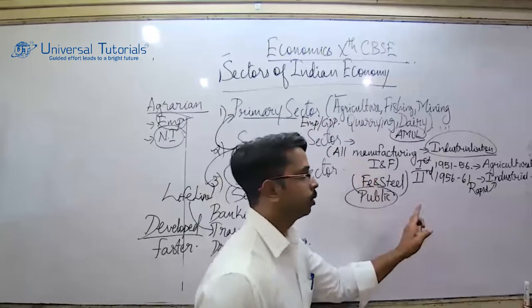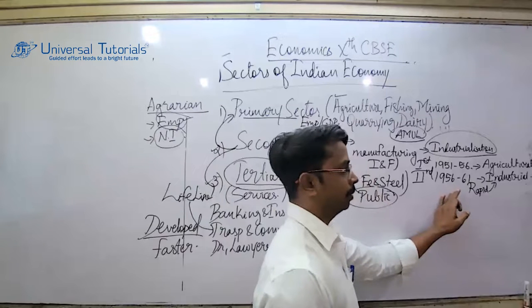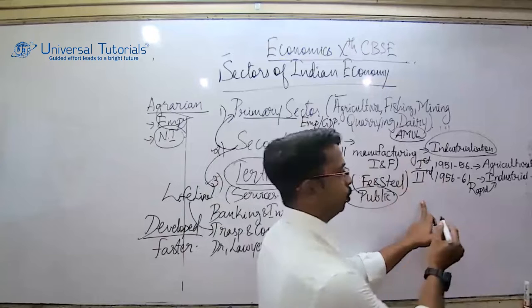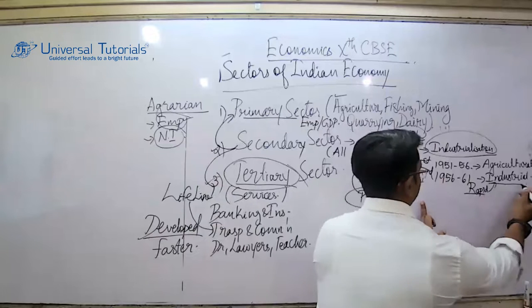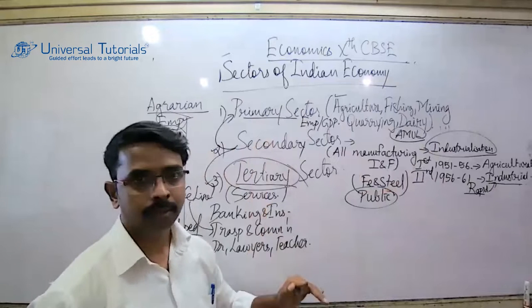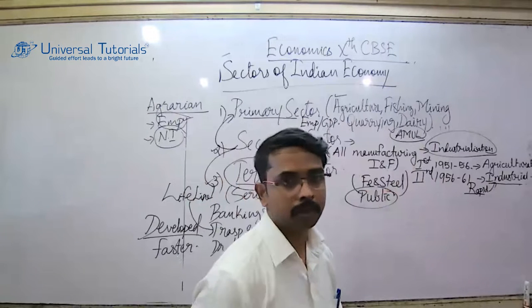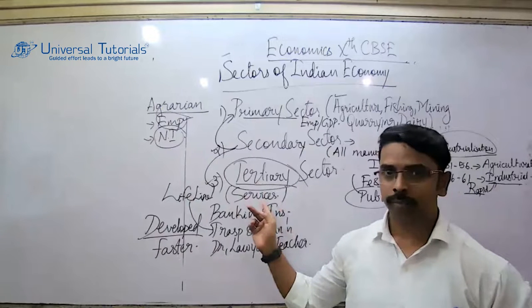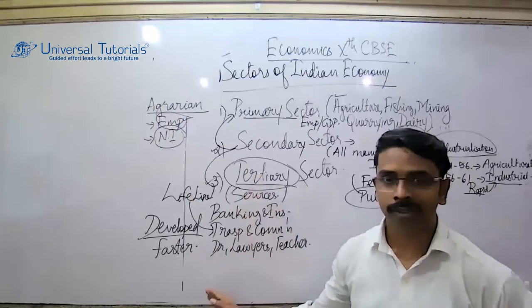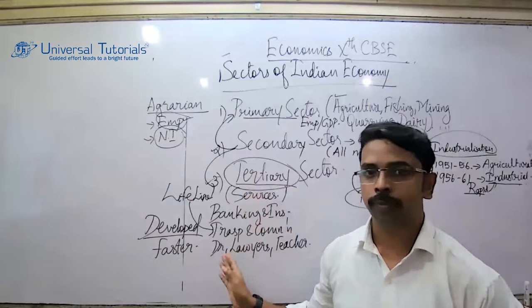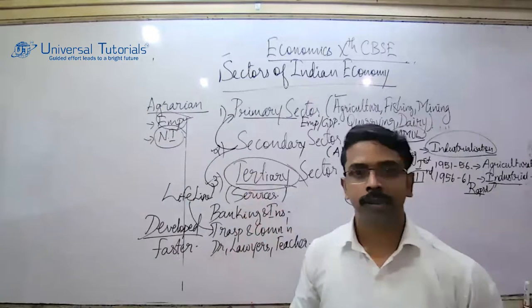Then I traced you back to the agricultural plan. That is our first 5-year plan. Second 5-year plan, which I told you, which industrialization? Rapid industrialization. Then we moved away from the secondary sector. We got into the tertiary sector. Tertiary, also known as which sector? Service sector, because it provides only services like banking, transport, communication, and doctors, lawyers, and other services.